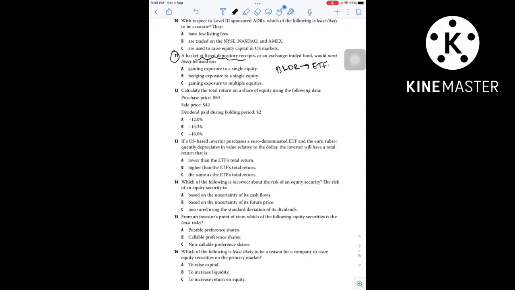Option A, gaining exposure to a single equity, false. Hedging exposure to a single equity, false. Gaining exposure to multiple equities, this is true. See, BLDR is an ETF that represents a portfolio of depository receipts. So focus on the word portfolio. As it represents a portfolio of depository receipts, hence it is used for gaining exposure to multiple equities, not to a single equity, and it is not used for hedging exposure. So that's why A and B are incorrect. Option C is the true statement over here.